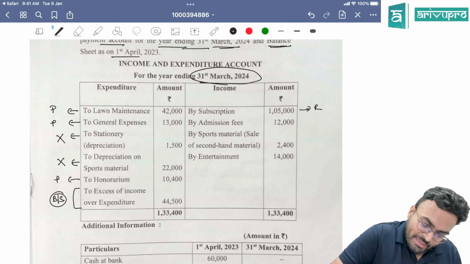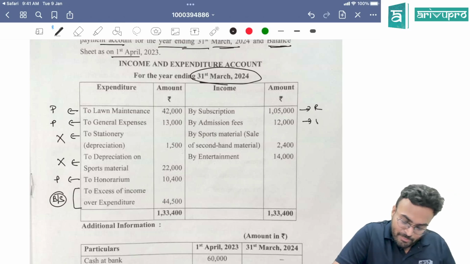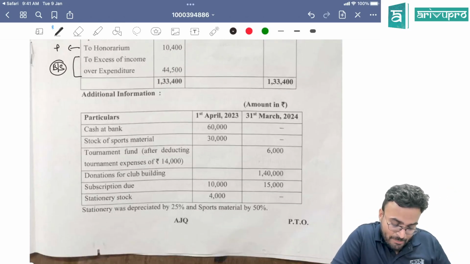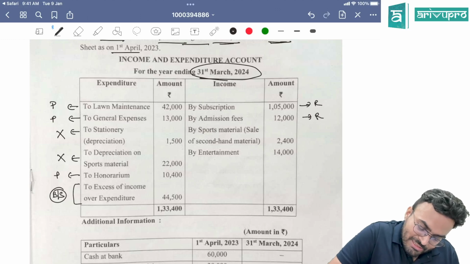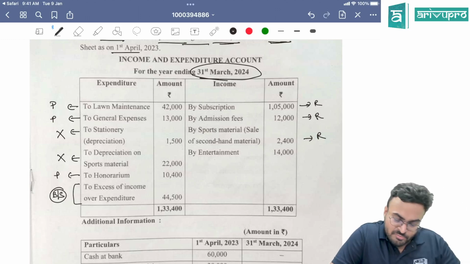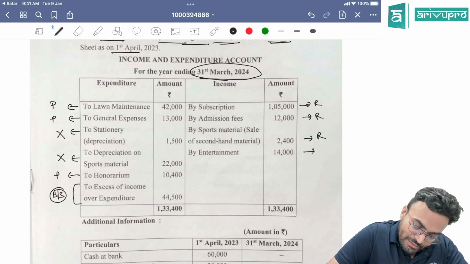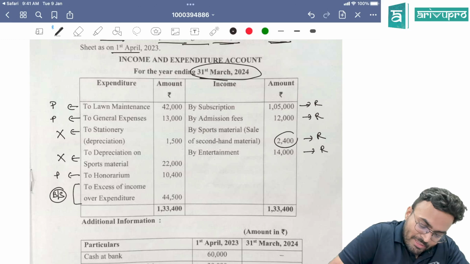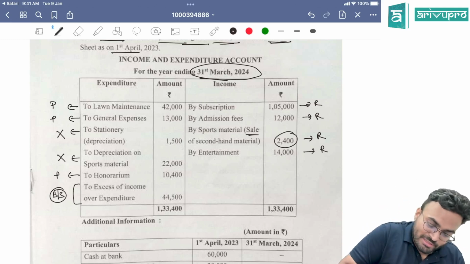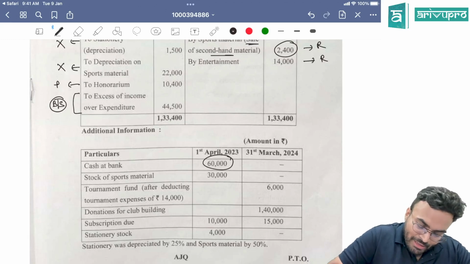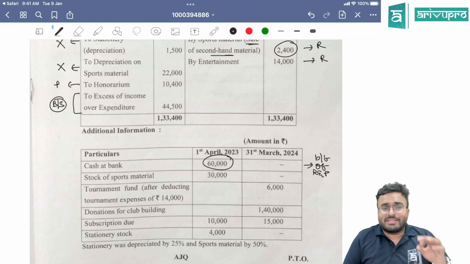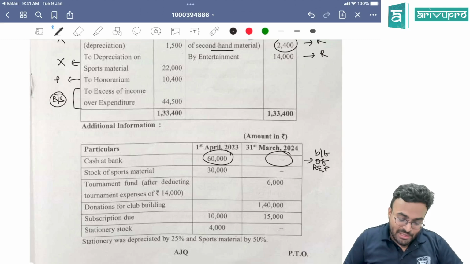Subscription, receipt. Admission fees, anywhere they have told admission fees is to be capitalized, so no receipt. Sports material second hand you have purchased, receipt. And then entertainment is also receipt. This is basically sale of sports material, sale of second hand material. Now see what they have asked. Cash at bank, opening balance is there, closing balance is not there. This will be the balancing figure of receipt and payment account when you prepare it.